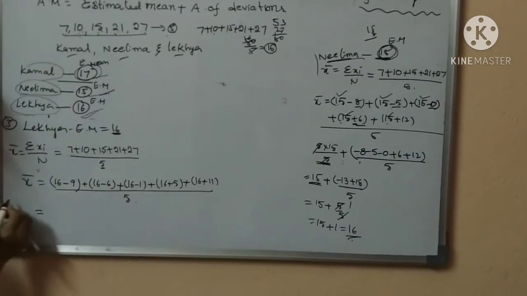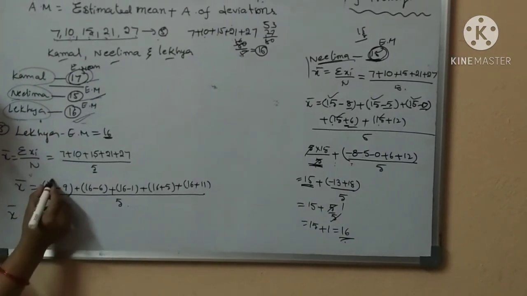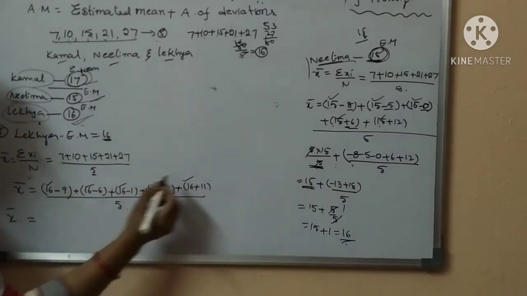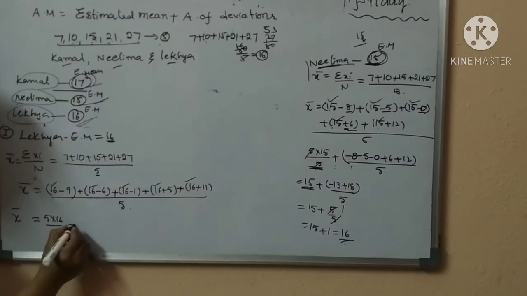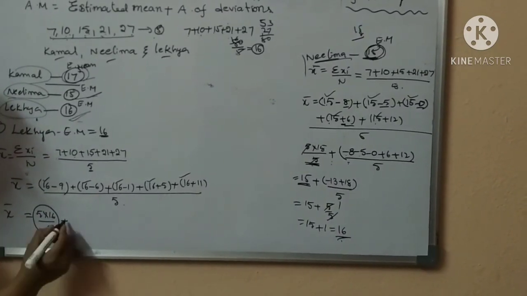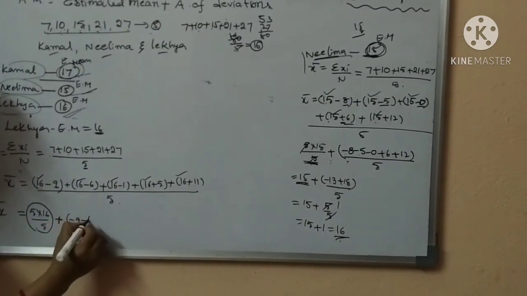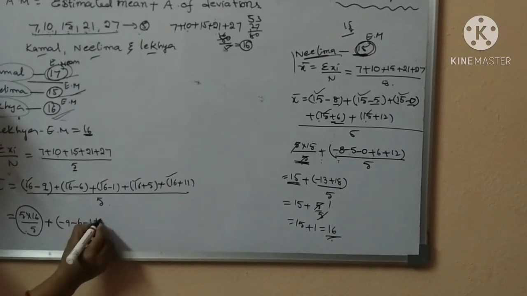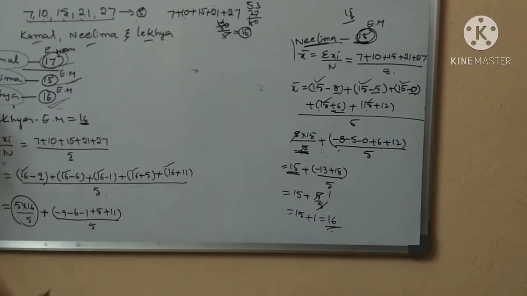So the arithmetic mean equals the estimated mean. There are 5 sixteens. 5 into 16 by 5, plus the estimated mean, plus minus 9, minus 6, minus 1, plus 5 plus 11 by 5.